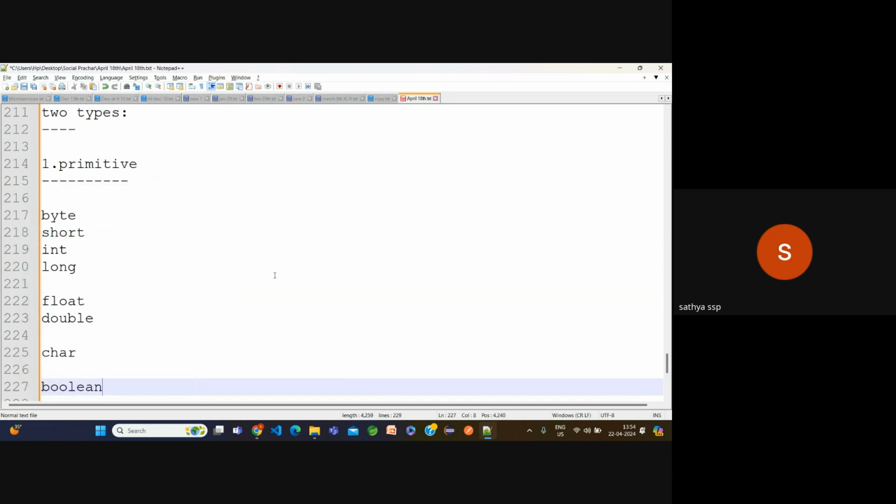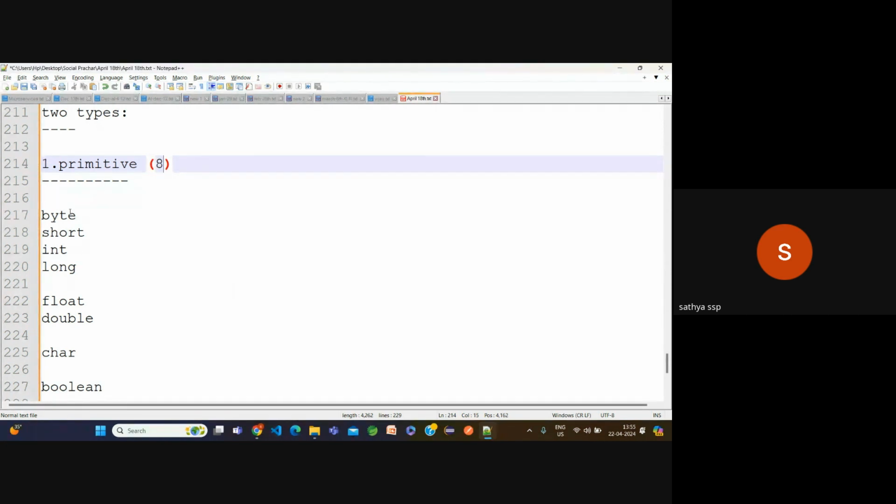Now, how many types of data types are there? The answer is two. How many primitive data types? Eight. How many data types in the sense? Two, primitive and non-primitive. How many types of primitive data types? It's eight: byte, short, int, long, float, double, char, boolean.